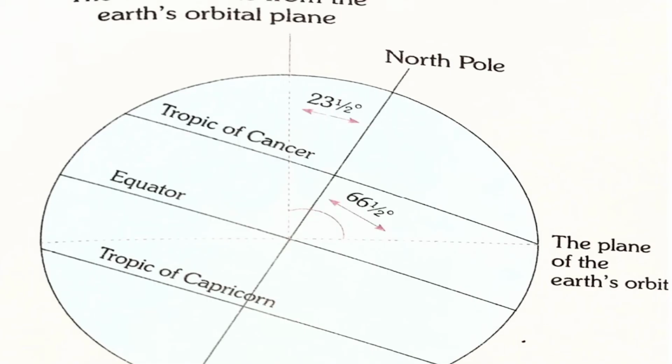Here you can see the earth axis. So what is earth axis? The axis of the earth is tilted from the vertical line which passes through the center of the earth at an angle of 23 and a half degrees right or 66 and a half degrees left from the plane of its orbit.